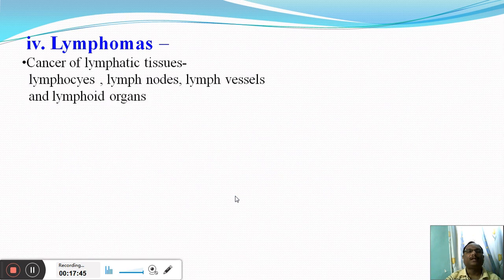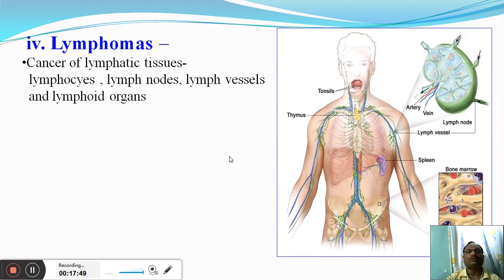And the last kind of cancer, or the 4th type of cancer, is classified on the basis of the types of tissues in which the origin of the cancer cells lies, and that is called lymphomas. Actually, lymphoma is a cancer of the lymphatic system or lymphatic tissues. All of you know the lymphatic system is a part of the immune system of our body, and it mainly consists of various lymphocytes, lymph nodes, lymph vessels as well as lymph organs.